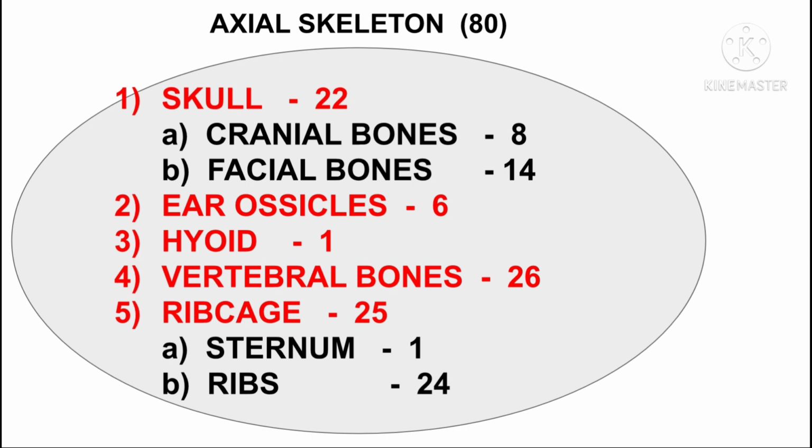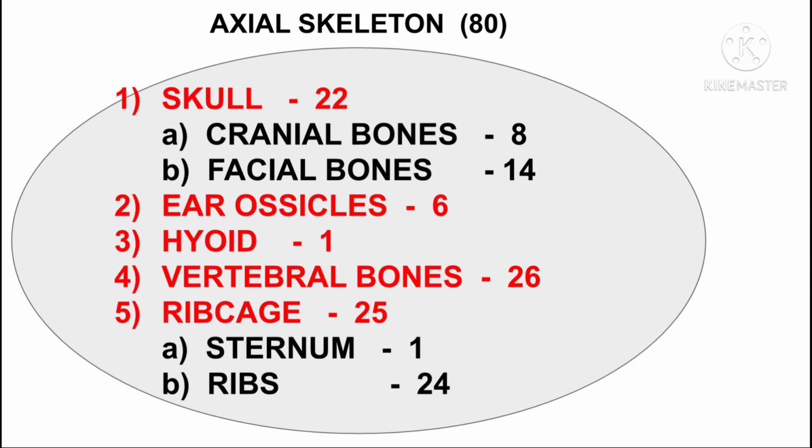Axial skeleton. Total 80 bones are there in axial skeleton, which includes skull bones, ear ossicles, hyoid bone, vertebral bones, and rib cage. The skull bones are 22 in number, which include 8 cranial bones and 14 facial bones. The ear ossicles are 6. In each ear, 3 ear ossicles are present, which are malleus, incus, and stapes. There is a single hyoid bone in the anterior midline of neck.